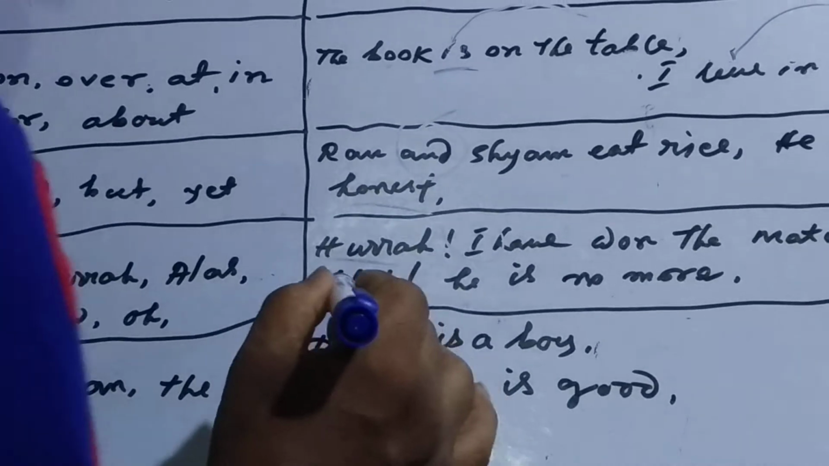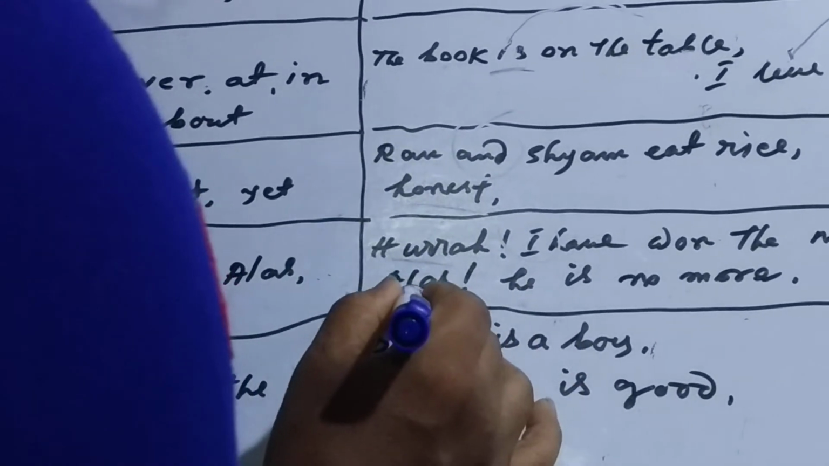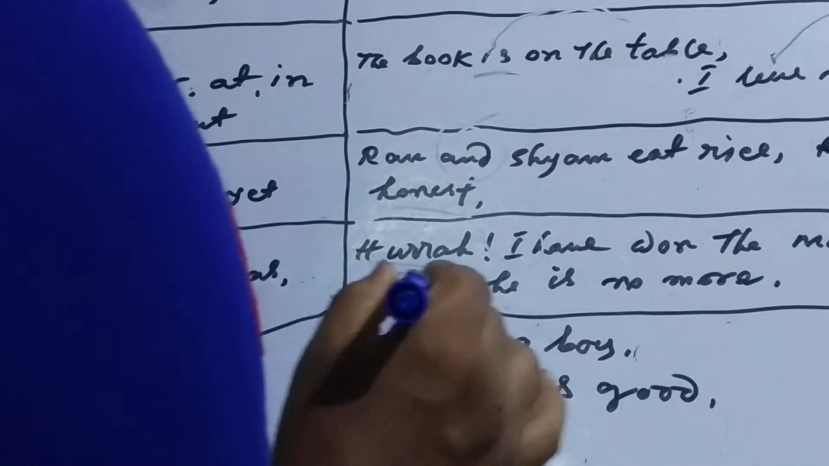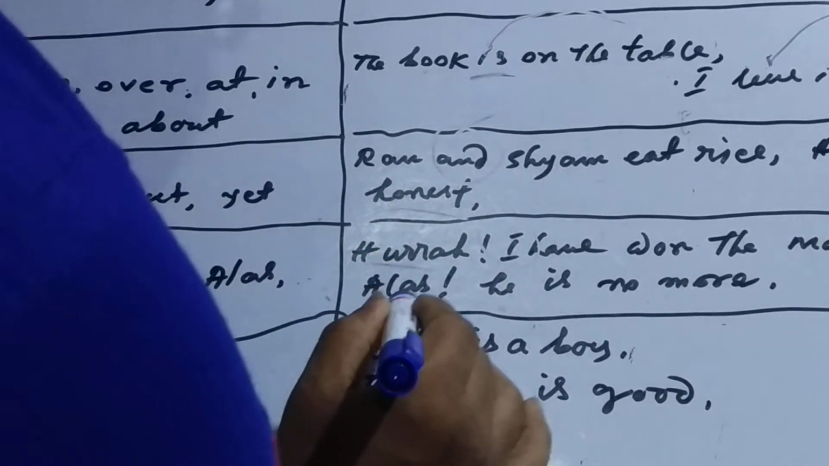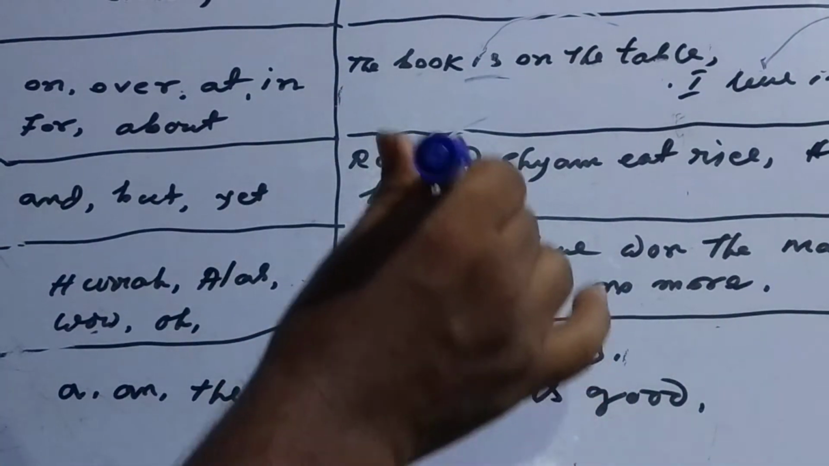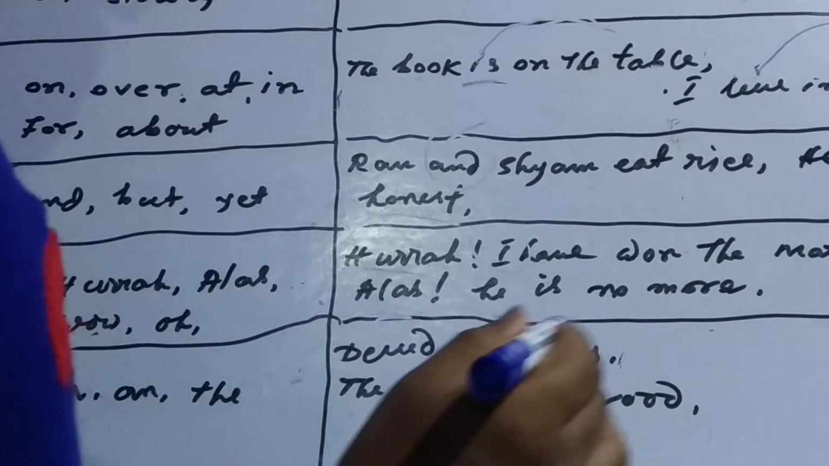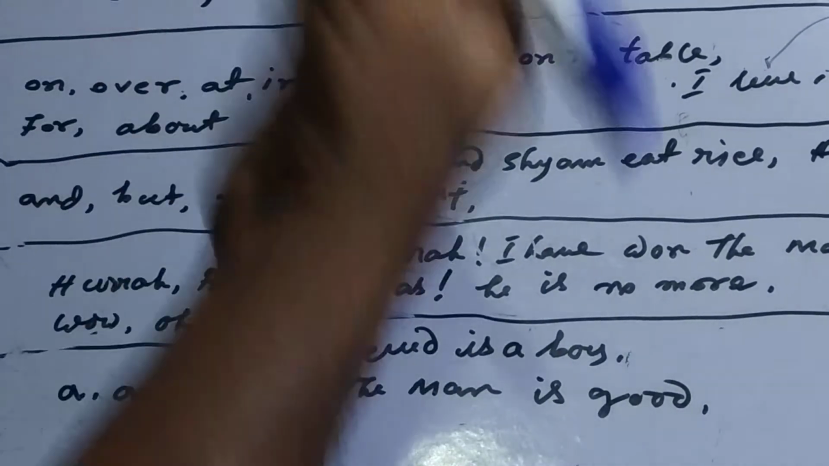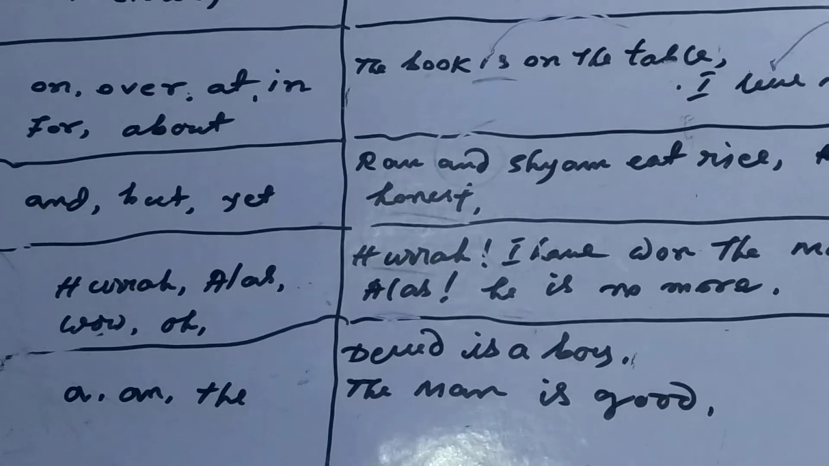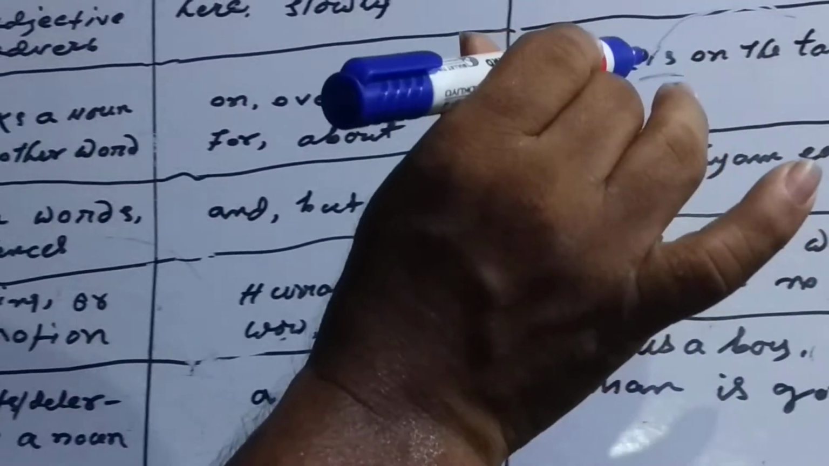Alas. This is another example of an interjection. This word expresses the feeling of the person. These words also express the outburst of sorrow of the person. So, alas is an interjection.